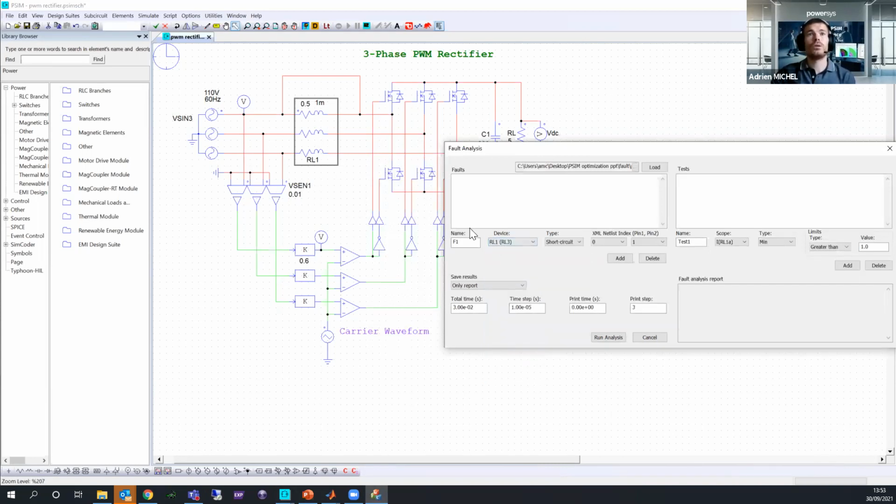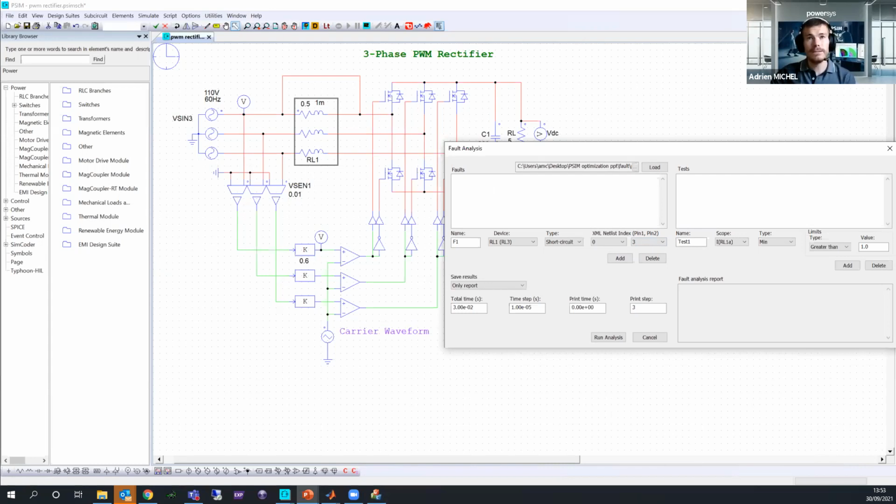You can also select one of those or any parameters, any component here. And here I want to short the node 0 and the node 3, the pin 0 and the pin 3. But you are going to ask yourself how we can know which pin I want to short.